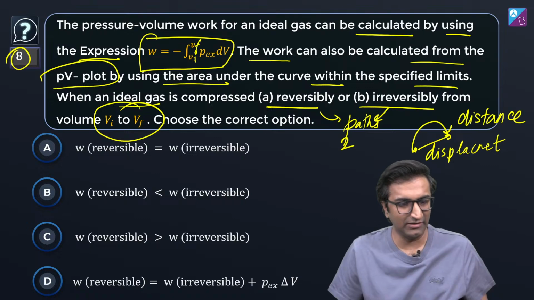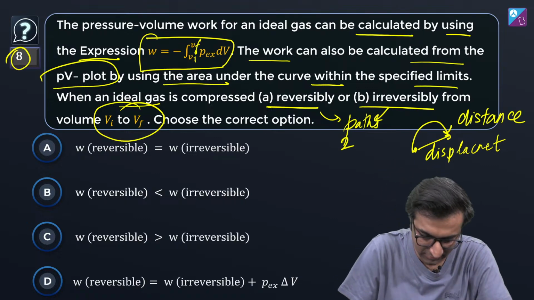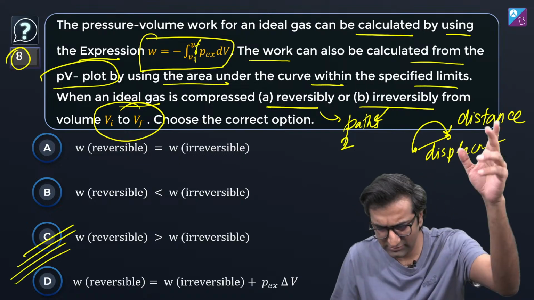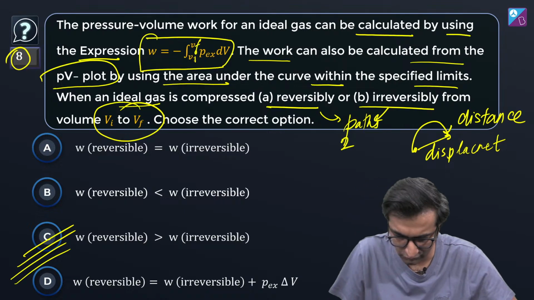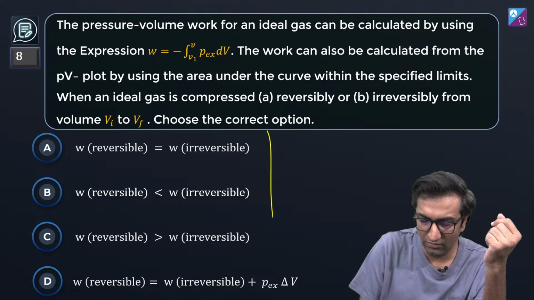Okay, C. Priyanshu, Rek, Shlok and ASB Gaming are all saying C. Reversible is greater than irreversible, say all of you. Okay. Does everybody else agree with this? What do the rest of you think? How did you guys arrive at reversible greater than irreversible? This is how I look at it.